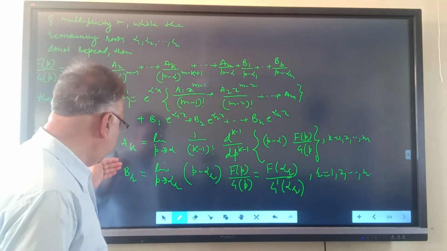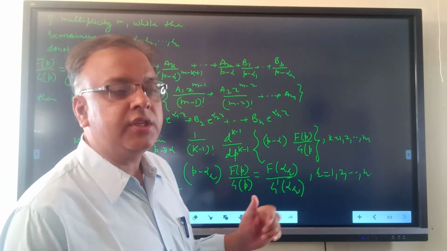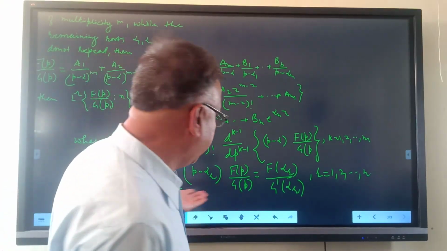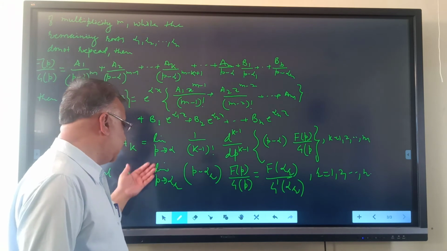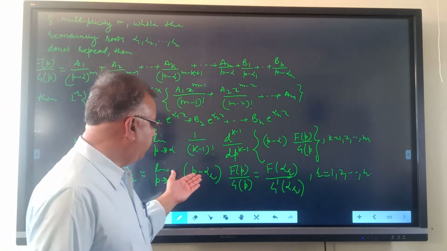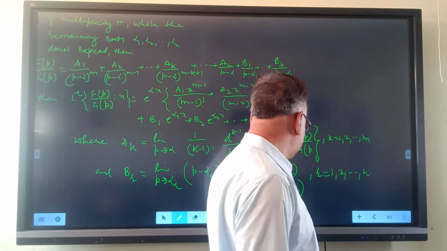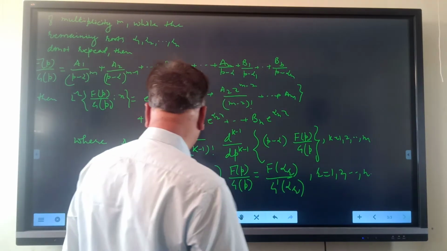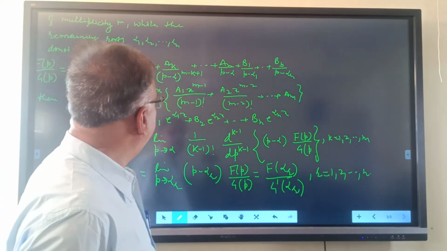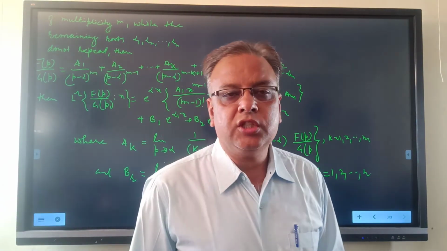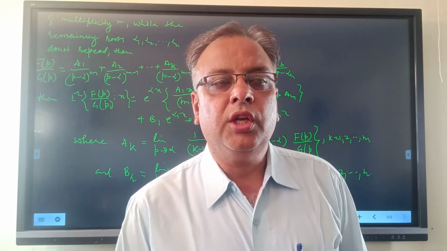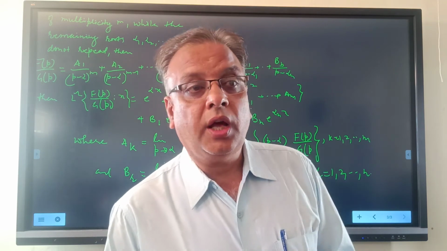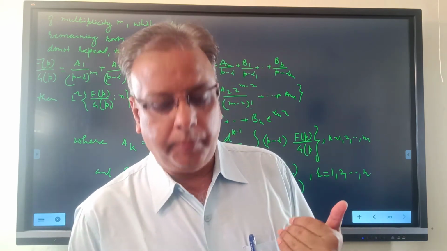The constants for the non-repeated roots can be obtained as earlier, and br is equal to the limit as p tends to alpha r of (p minus alpha r) F(p) upon G(p), which equals F(alpha r) upon G dash (alpha r). So we can find the inverse Laplace transformation of such functions where some of the roots are repeated and some others are non-repeated.